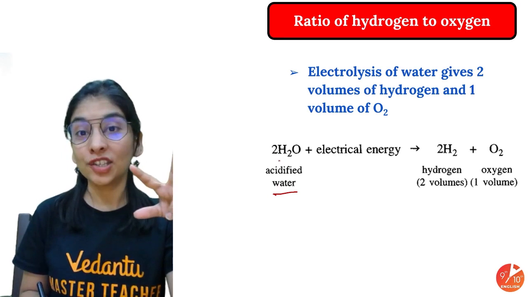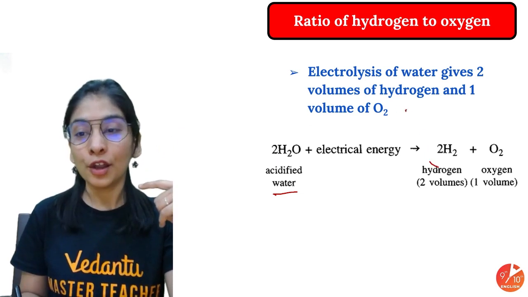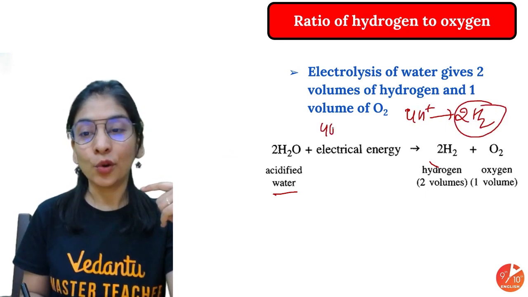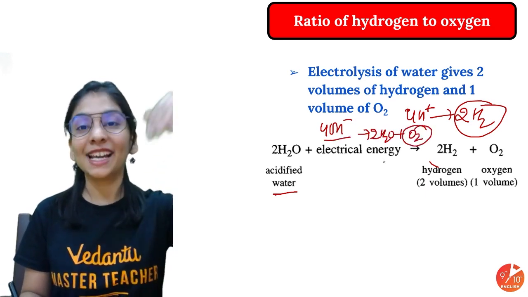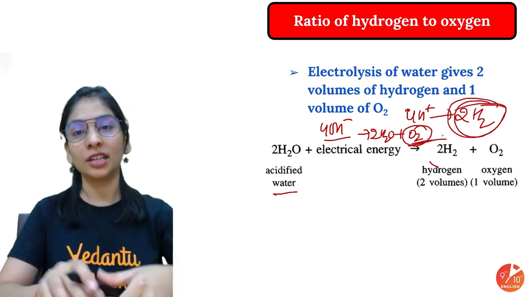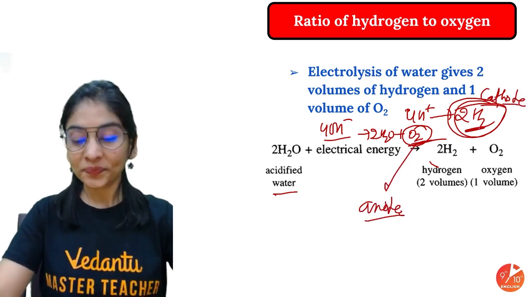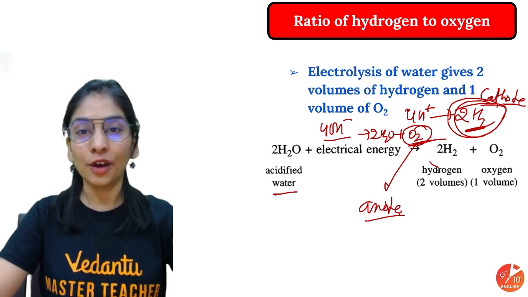If you remember 4 OH- ions, in the same way 4 H+ ions. So 4 H+ ions were giving 2 molecules of hydrogen gas, if you remember, and then 4 OH- ions were giving what? 2 molecules of water and then 1 molecule of oxygen. Water will again be there in the solution, and overall acidity is increasing, and the products we got are hydrogen and oxygen, at the cathode, because it is negative, and the anode, because it is positive. So we got the ratio 2:1, 2 molecules of hydrogen and 1 molecule of oxygen.